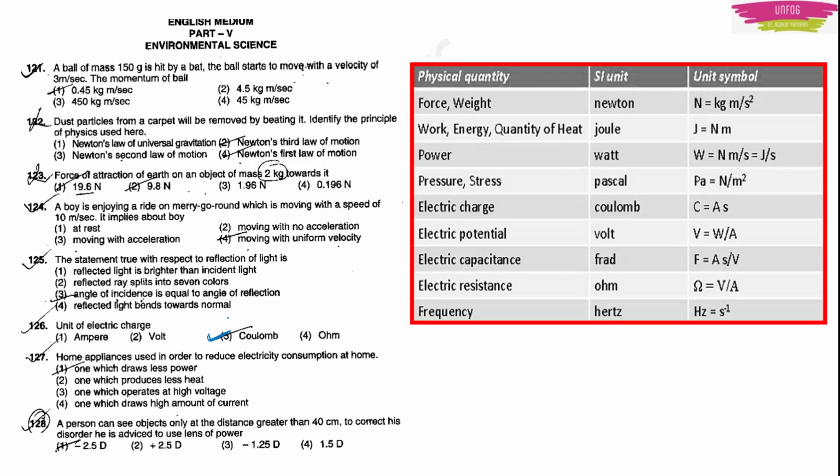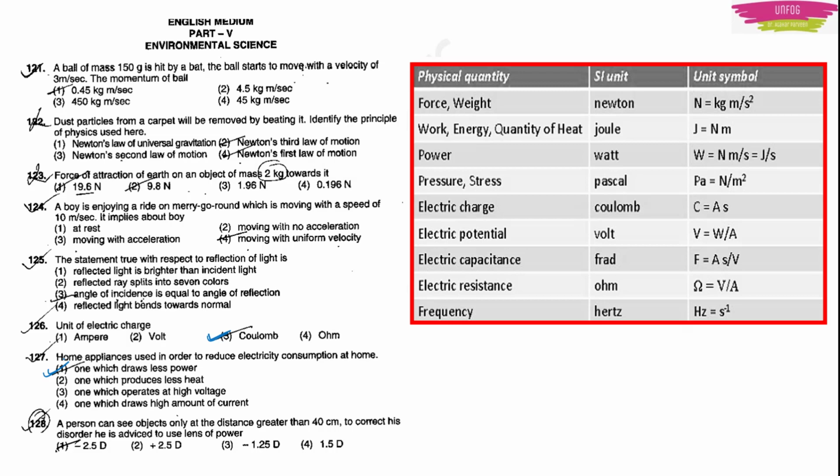You want that the bill cost will be less and less so that you can save some money. For that, what type of appliance you will use at home? At least you will try to use only those type of appliances which will draw less power. Because you want less power consumption, right? So that you get less bill. So, one which draws less power. Option 1 will be the right answer.